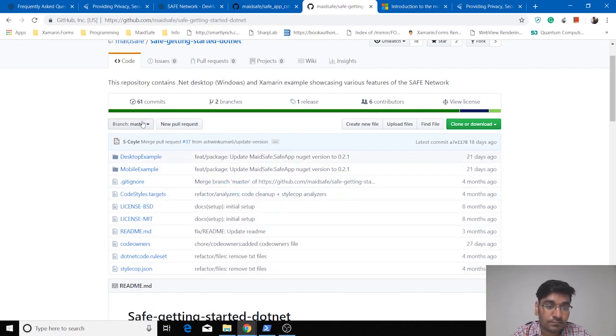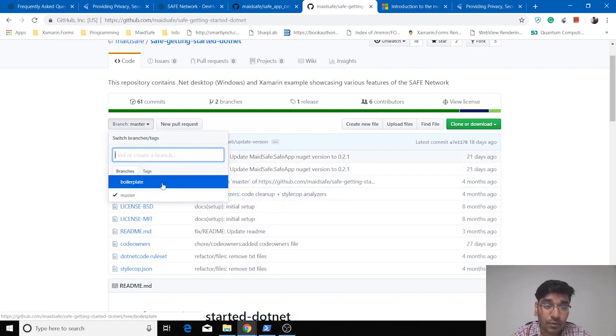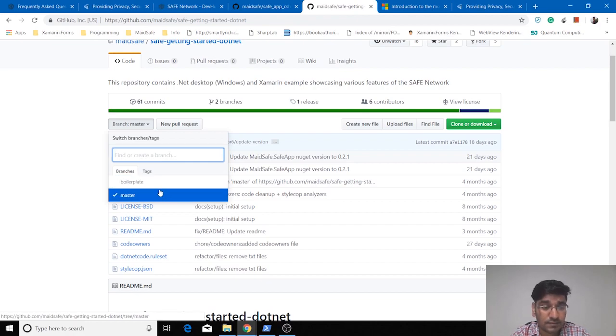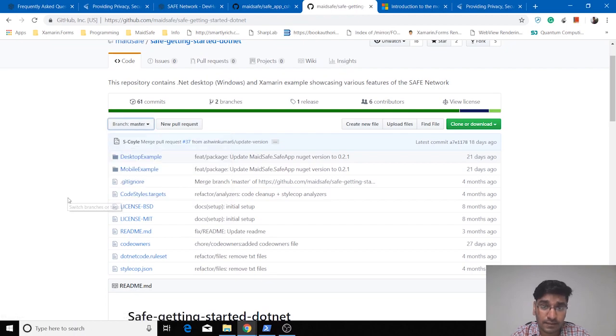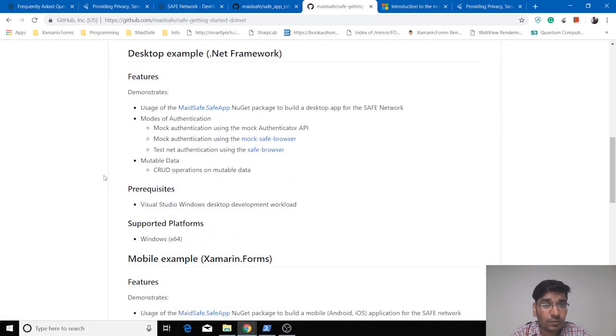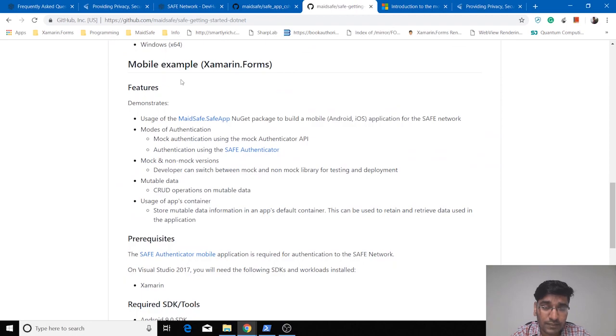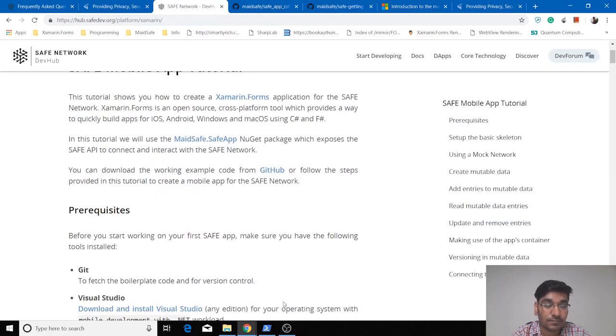This repository has two branches, boilerplate and master. We will be using boilerplate, and to see the final solution you can clone the code from the master branch and try running it. We will also be covering some topics in this tutorial: using the NuGet package, authentication, and then doing some mutable data operations and using the apps container. So let's move back to our DevHub article, and let's start developing our first application.